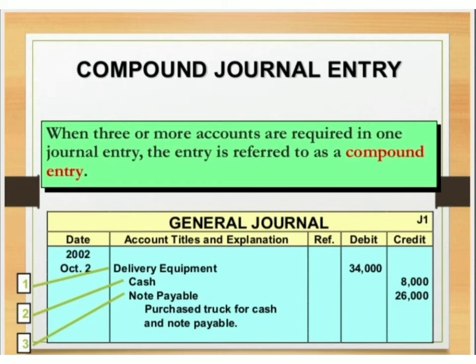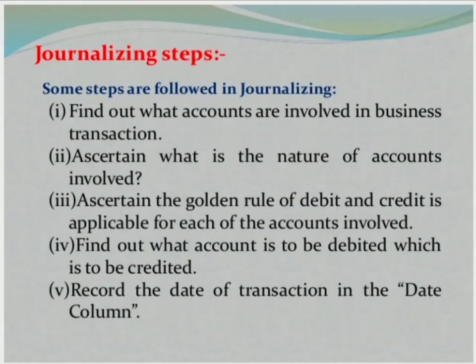So if you have more than one account on either side, it is called a compound journal entry. When three or more accounts are present in a journal entry, it will be called a compound journal entry. So these are the two types of journal entries. Now we will see the journalizing steps.